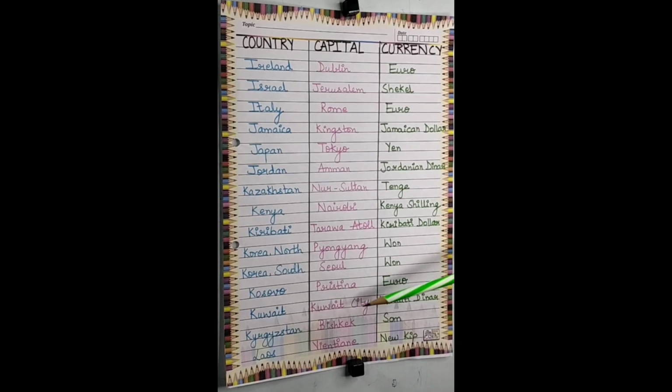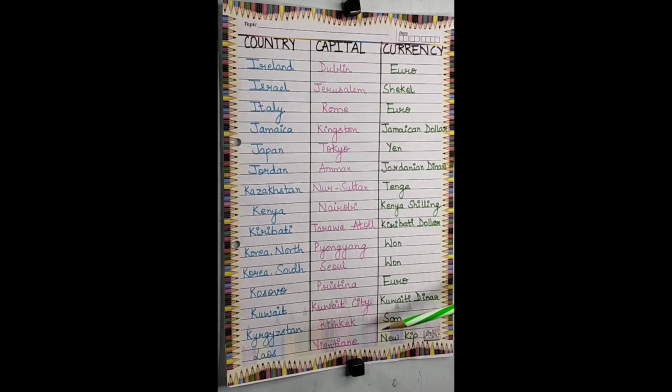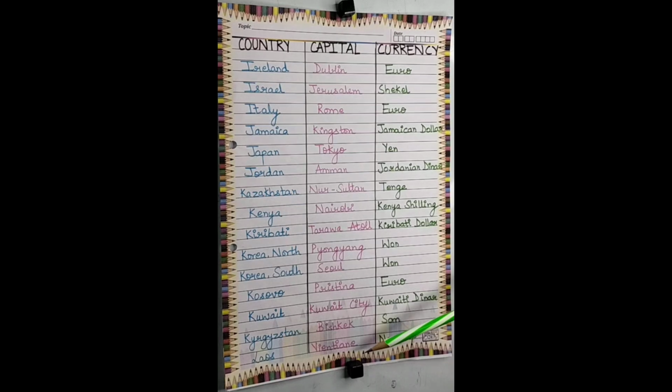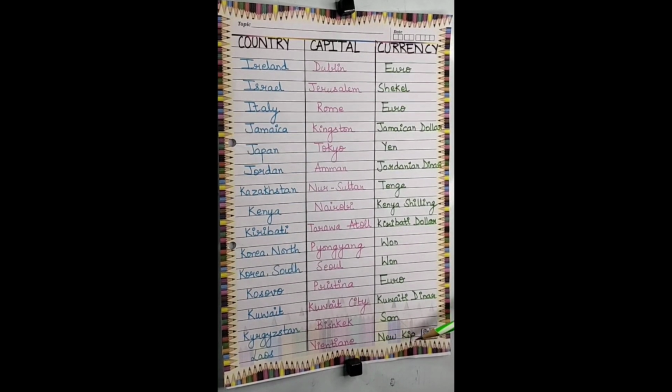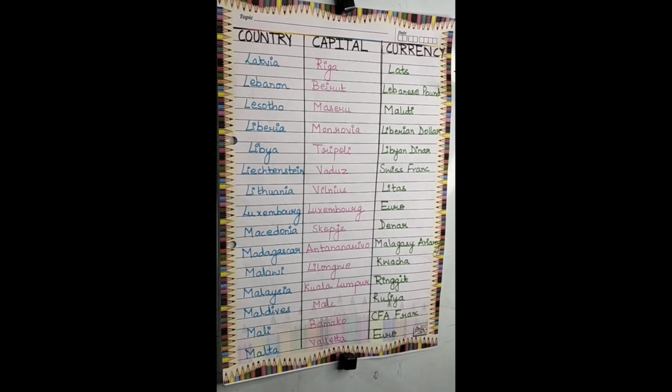Next is Kuwait. The capital is Kuwait City, and the currency is Kuwait dinar. Next is Kyrgyzstan. The capital is Bishkek, and the currency is som. Next is Laos. The capital is Vientiane, and the currency is New Kip. The capital is Riga, and the currency is Lats.